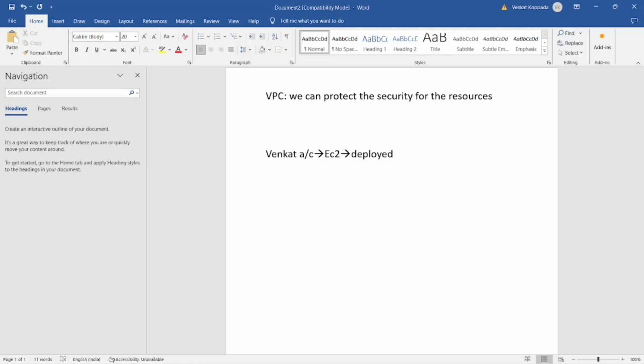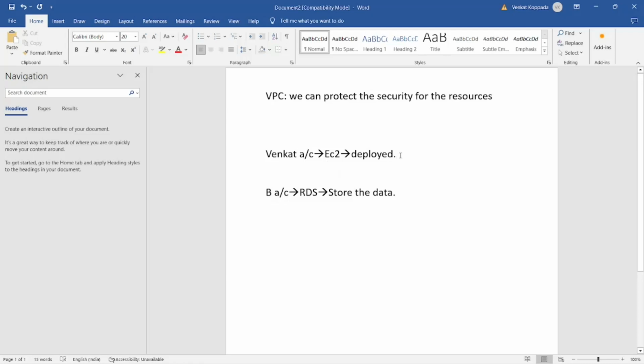There is another account created by another person, that is the B account. In his account, he created an RDS service, and he used this service to store the data. Now if I try to access this RDS data from my account, there will be a security issue, right? Otherwise I could store the data and use it for my business purpose.